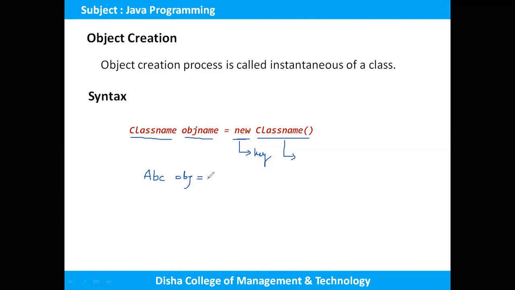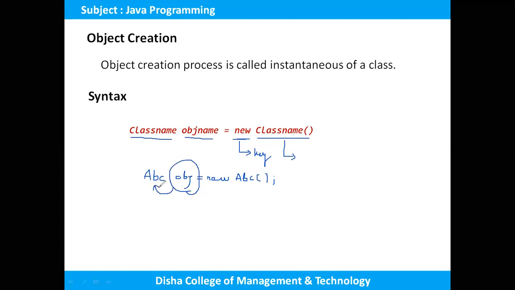So new, then the constructor name ABC, then only this object can access all properties and attributes of the class, and after that there is a semicolon. Through this object we can access the properties of the ABC class.